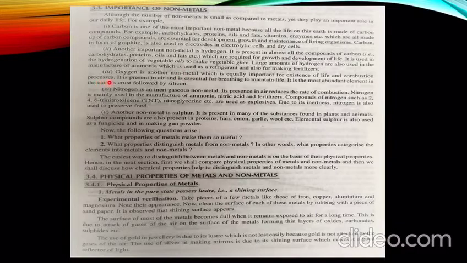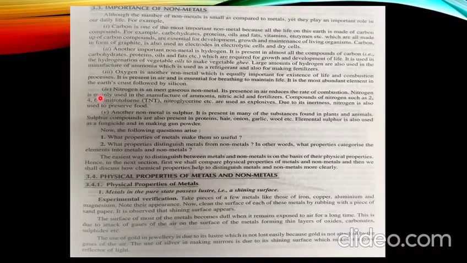Talking about oxygen, oxygen is also a non-metal which is equally important for the existence of life and combustion processes. It is present in air and essential for breathing to maintain life. It is the most abundant element in the earth's crust, followed by silicon.